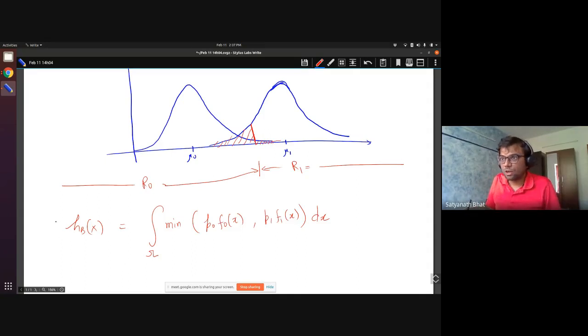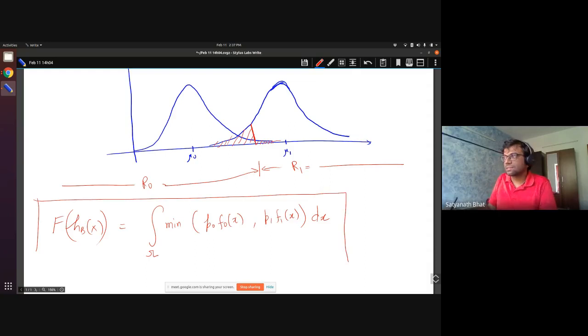So I should not say HB of X; this is the risk of HB. The base classifier's risk is given by this.